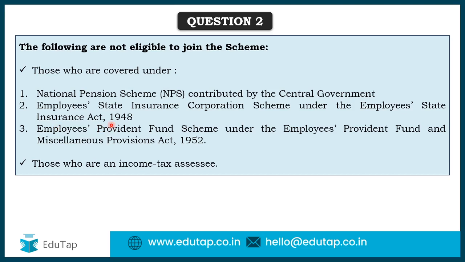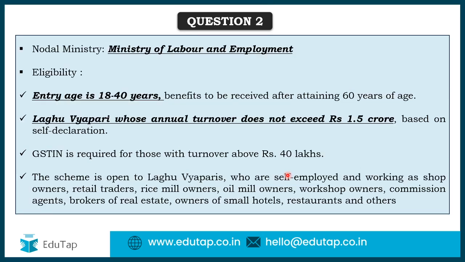Apart from this, those who are income tax assessees are also not allowed to join. The ones covered here cannot join the scheme. I hope this is now pretty clear to you: the important eligibility criteria, the nodal ministry, the launch year, all things we have covered.